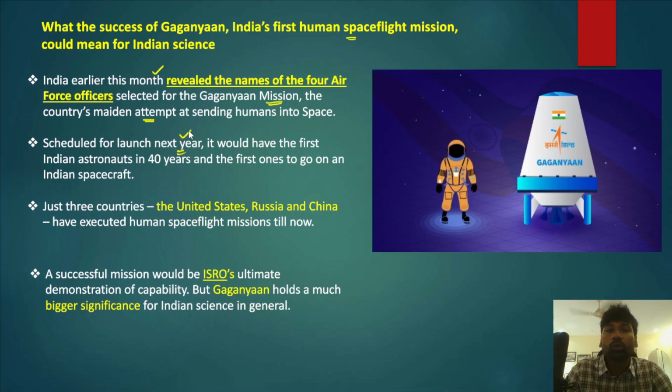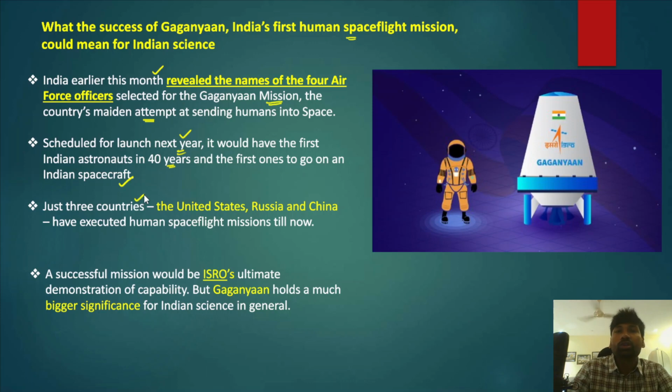Therefore, it would have the first Indian astronauts or Vyomonauts in 40 years, and the first to go into an Indian spacecraft. One thing we need to understand is that earlier Rakesh Sharma was the first Indian to enter space. However, these 3 Vyomonauts will fly by Indian spacecraft, and that is the major difference.